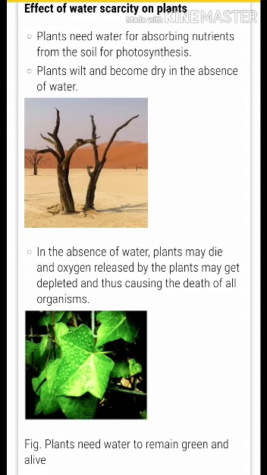Effects of water scarcity on plants. Water is very important for plants' growth. Its deficiency weakens the plant. When plants do not get sufficient water, they do not grow to their expected height, have reduced photosynthesis activity, and produce much less harvest than expected. Without enough water, plants will also be susceptible to diseases, which can eventually lead to the death of the plant. This may result in lack of food, oxygen, and rain, and eventually ends all forms of life on the earth.